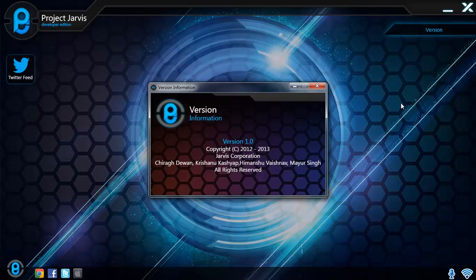I will proceed to search for the version information which is found within the operating system itself. This is currently the version information for Jarvis version 1.0. As you can see, that has been created by Jarvis Corporation, and these are just some of the developers who have worked on this operating system version.